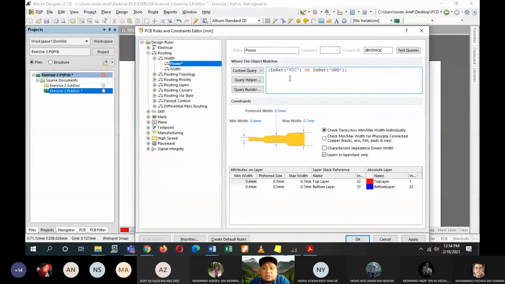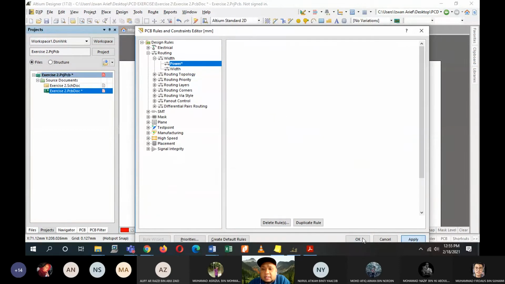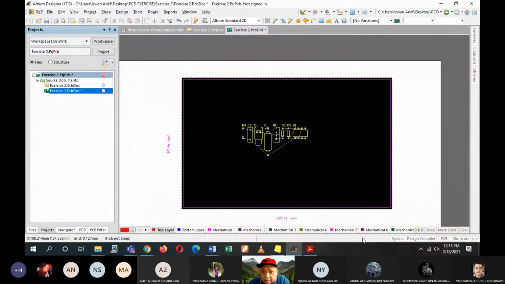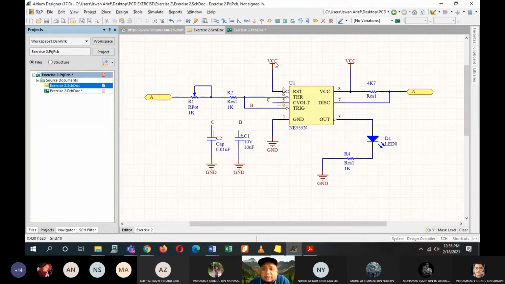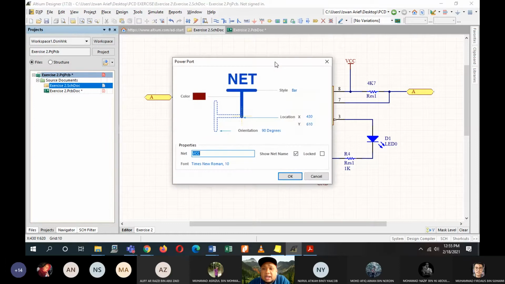For yours, you should make sure that they are the same as your design in your schematic. So this is for VCC, which is according to my schematic here. I'm using VCC as the name for my VCC, and then ground, I'm using the same name, GND. So let's say here you are using plus 5 volt.